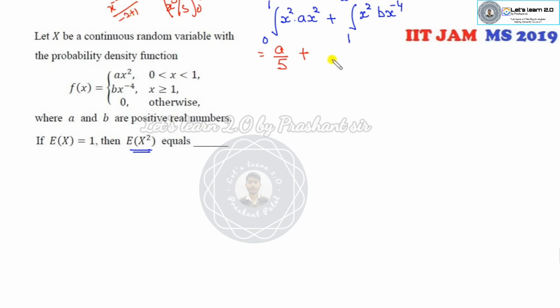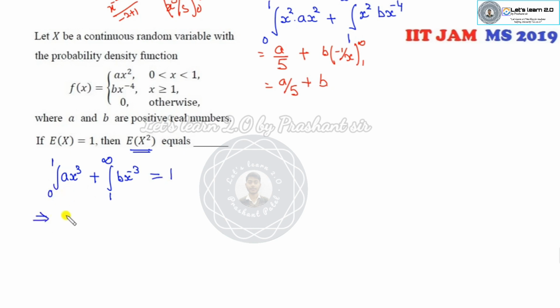And it is x raised to power minus 2. So it will be minus 2 plus 1 over minus 2 plus 1. So it will be b times minus 1 over x from 1 to infinity. So a over 5, and infinity will be here, plus b. Now your target is to find the a and b. What is the expected value of x? It means a into x plus b into x raised to power minus 3.